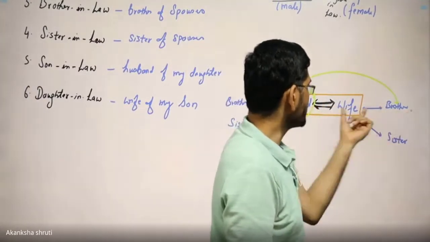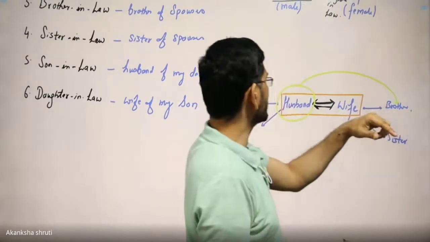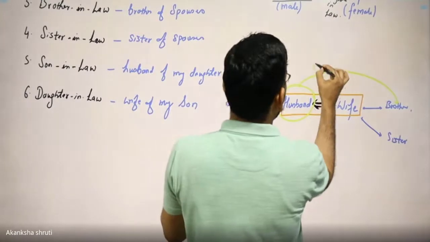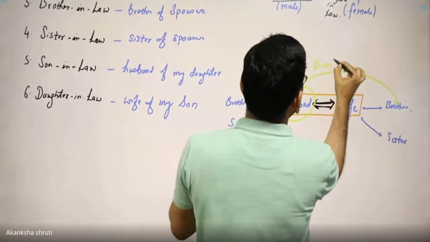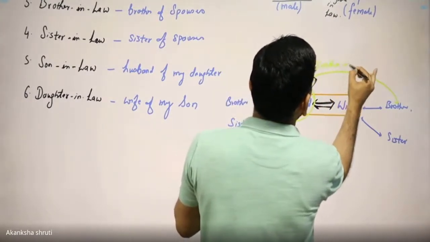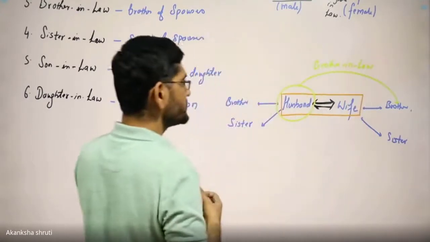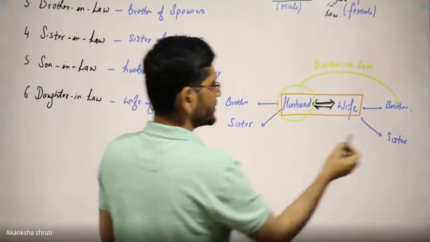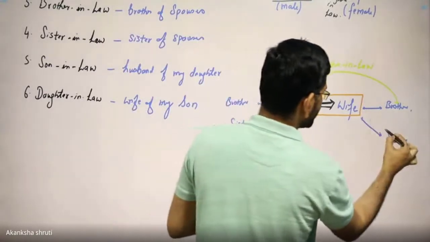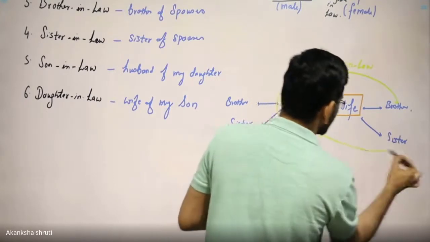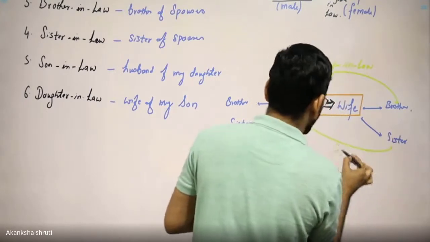the brother of the wife also needs to be called a brother for this husband, and it is called brother-in-law. Also, the sister of this wife for this husband needs to be called sister-in-law.